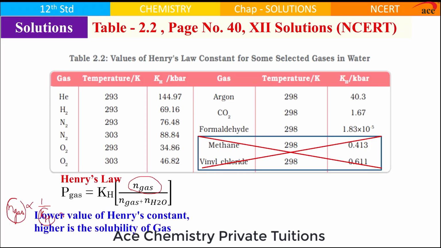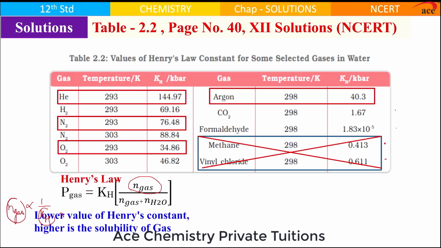That means the lower the value of Henry's constant, the higher the solubility of gas. So, if you check, carbon dioxide values are lower compared with others. That clearly indicates carbon dioxide is highly soluble in water, but methane and vinyl chloride values are still lower than carbon dioxide. That indicates they are more soluble than carbon dioxide. That data is absolutely wrong.